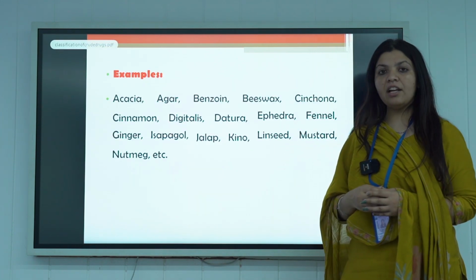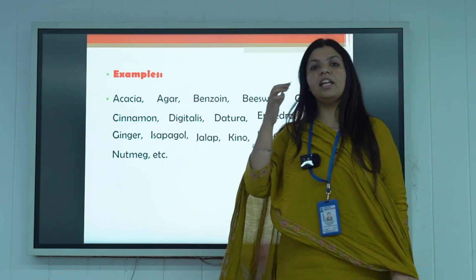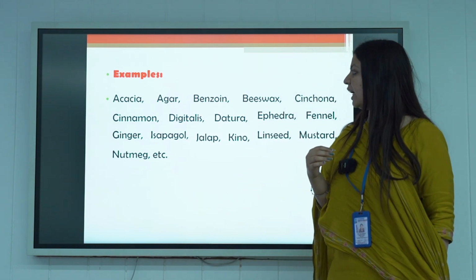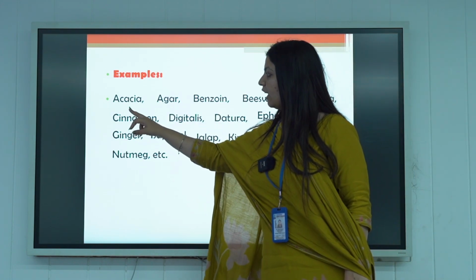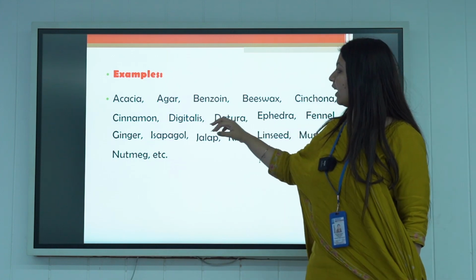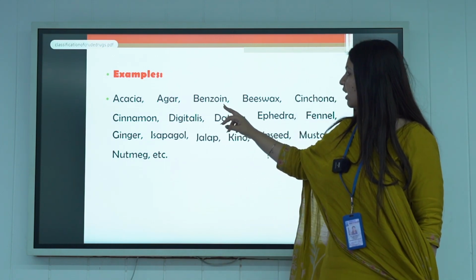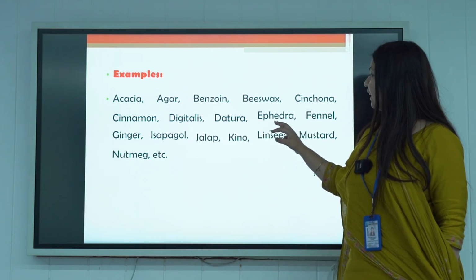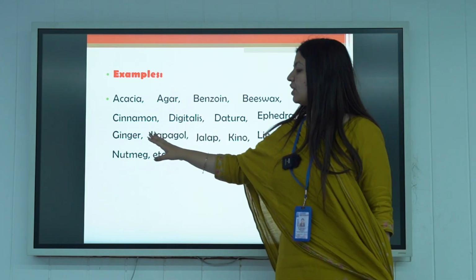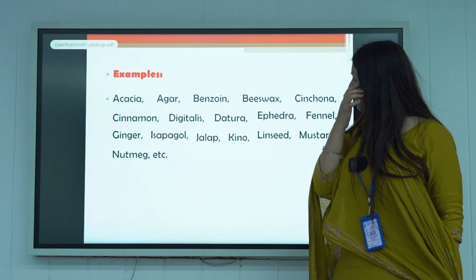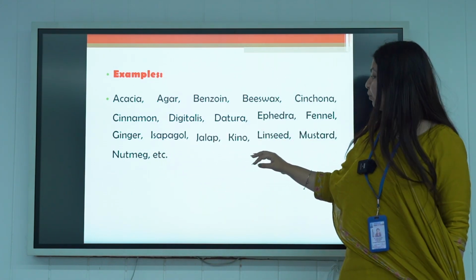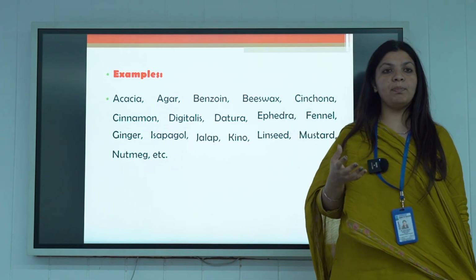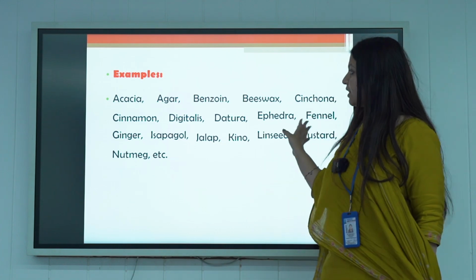As we have studied, in the alphabetical classification the drugs will be arranged according to the alphabets. So for example, from A, we have the drug acacia, then agar, then benzoin, then C for cinchona, D for digitalis, E for ephedra, F for fennel, G for ginger, I for isabgol, J for jalap, K for quinoa, then linseed, M for mustard, and N for nutmeg. We have to explain all the drugs according to the alphabets.